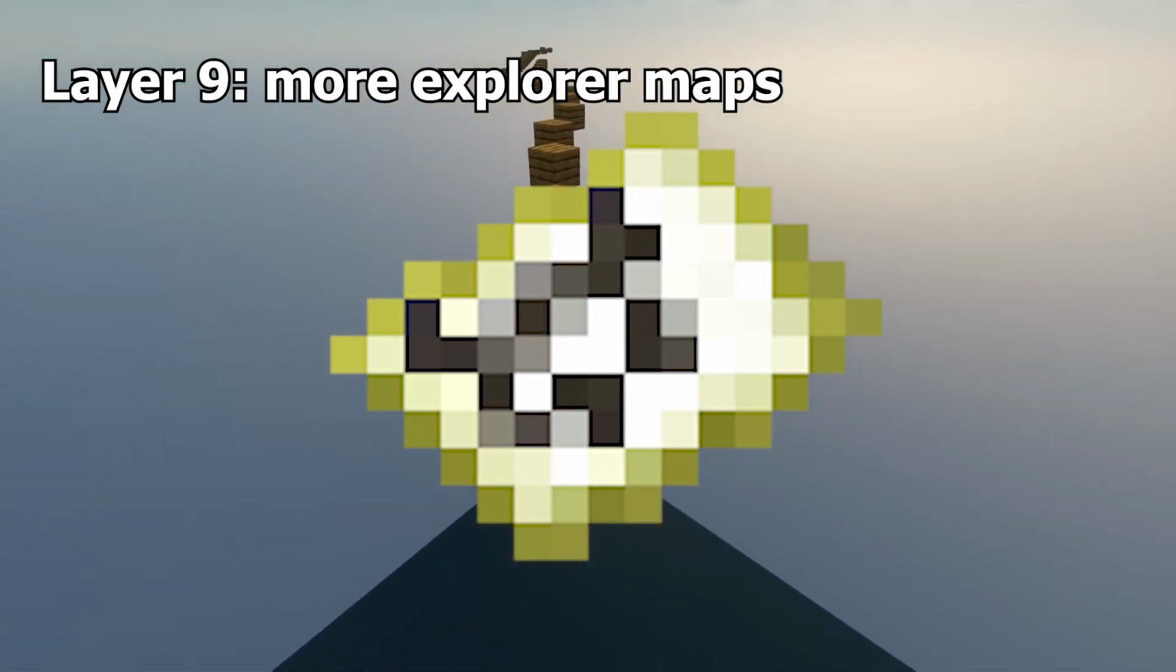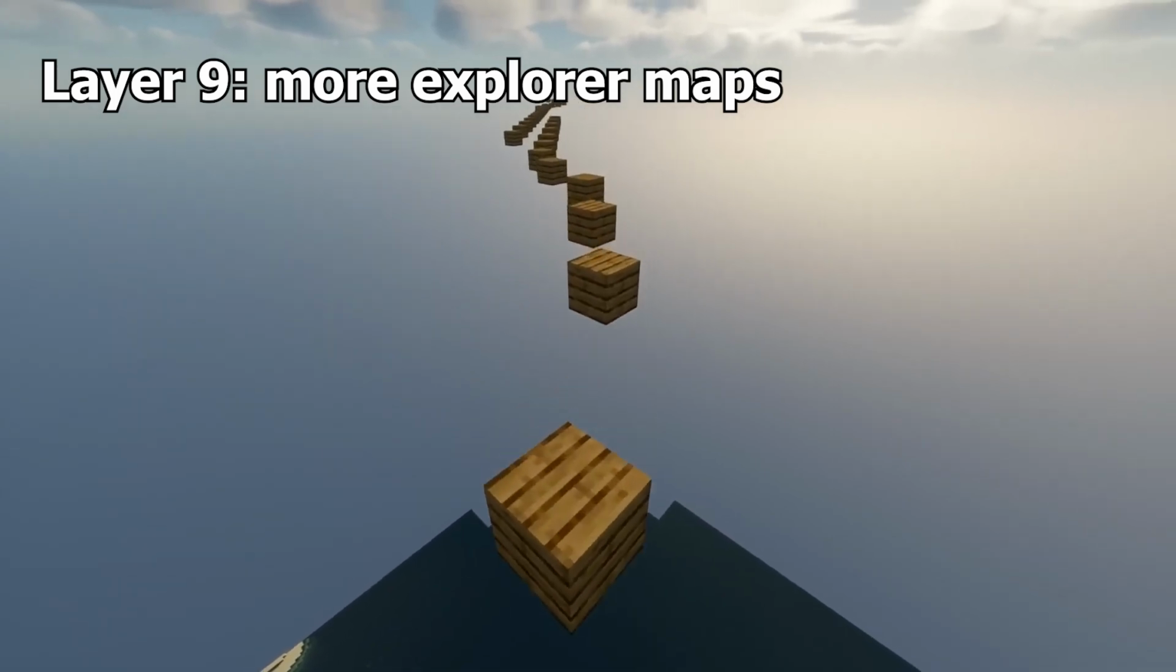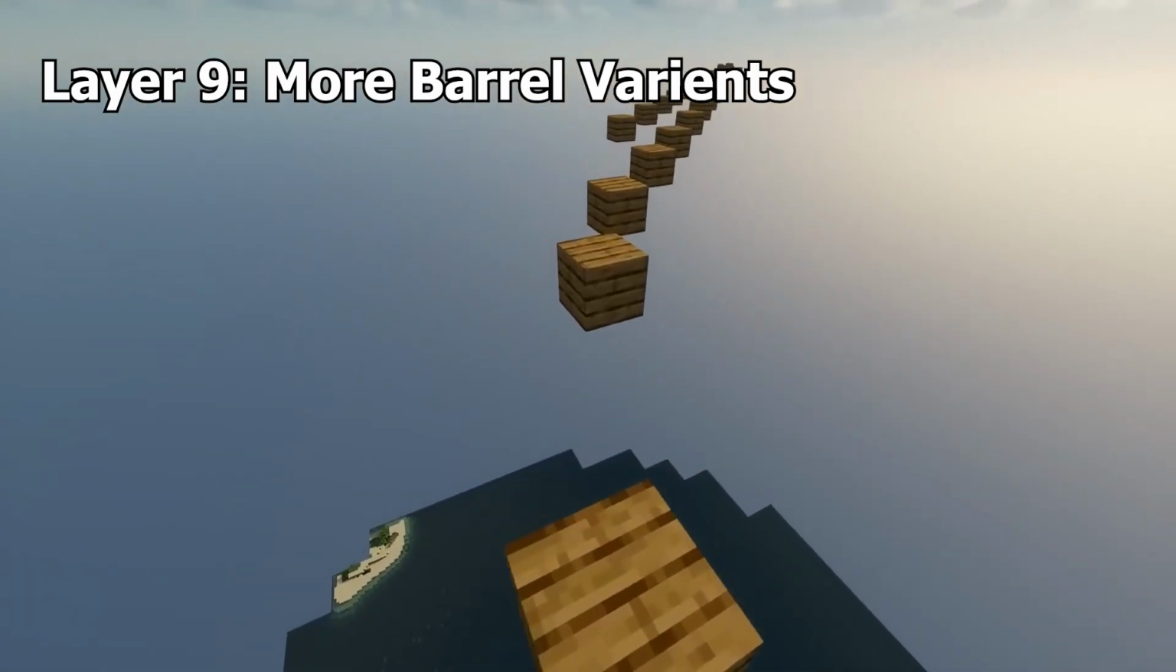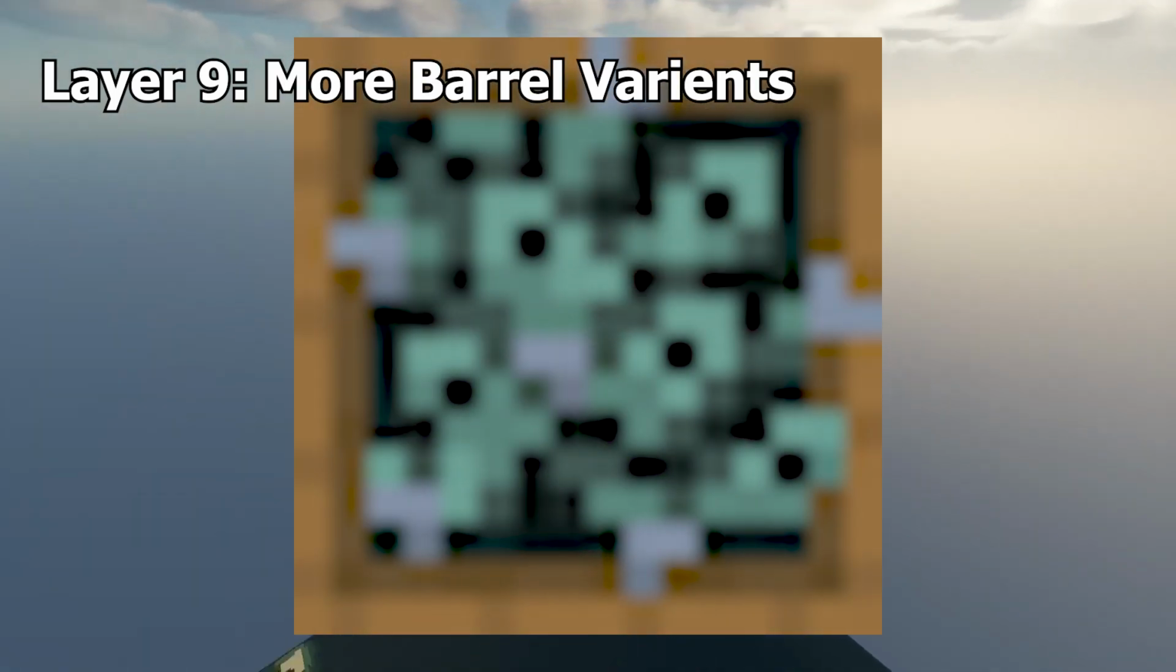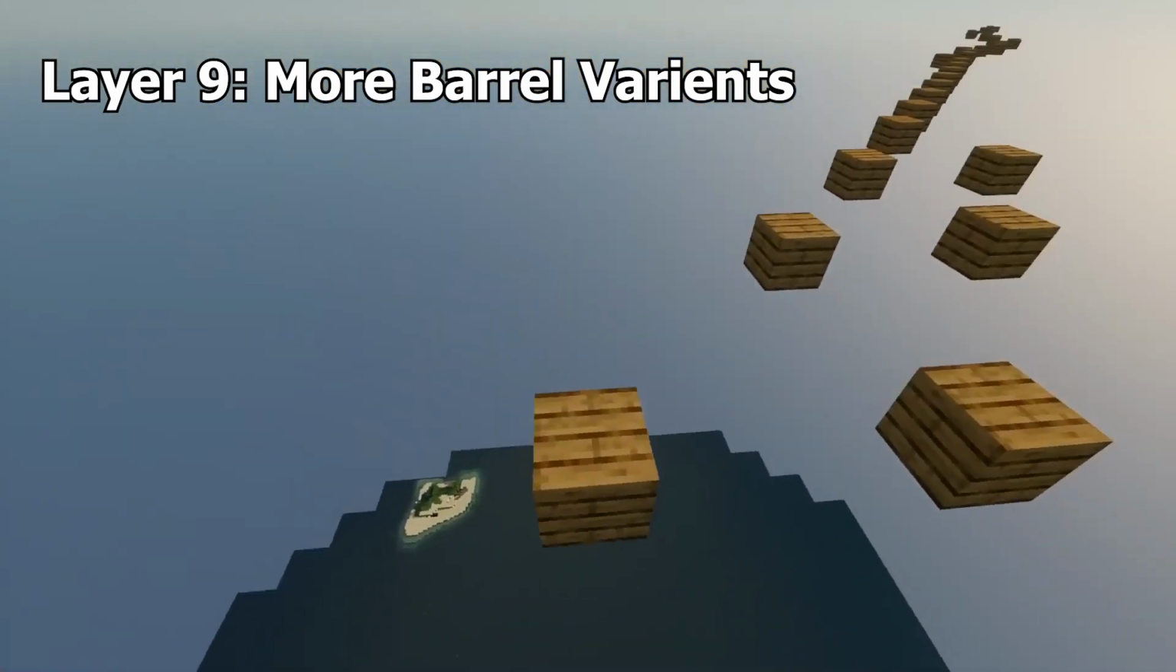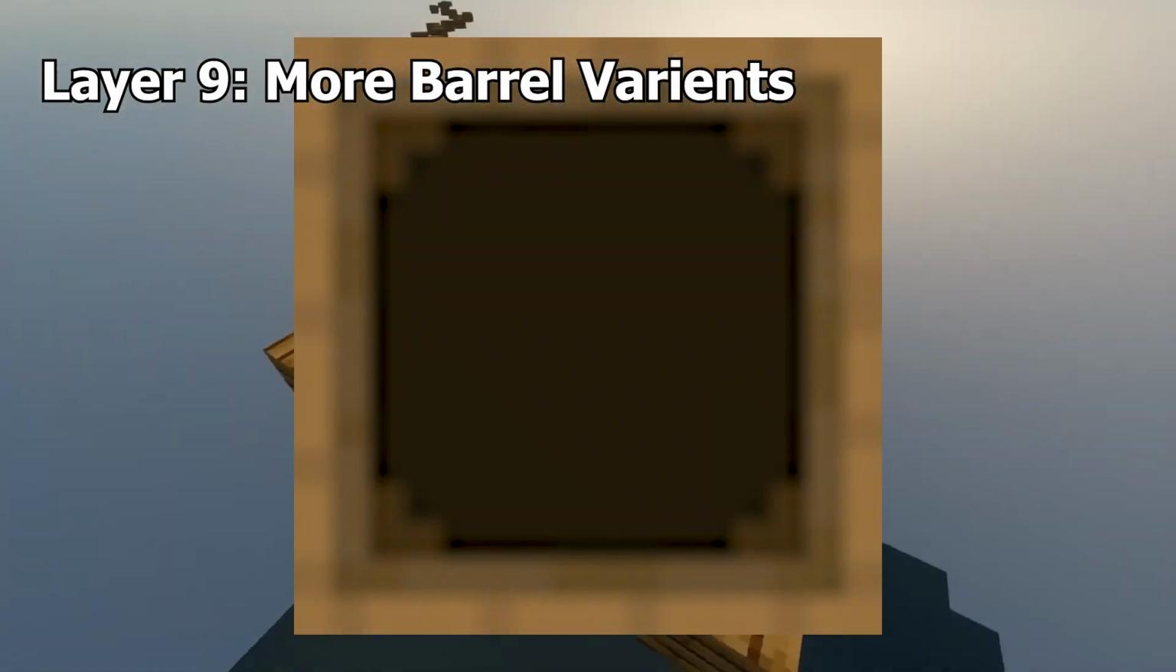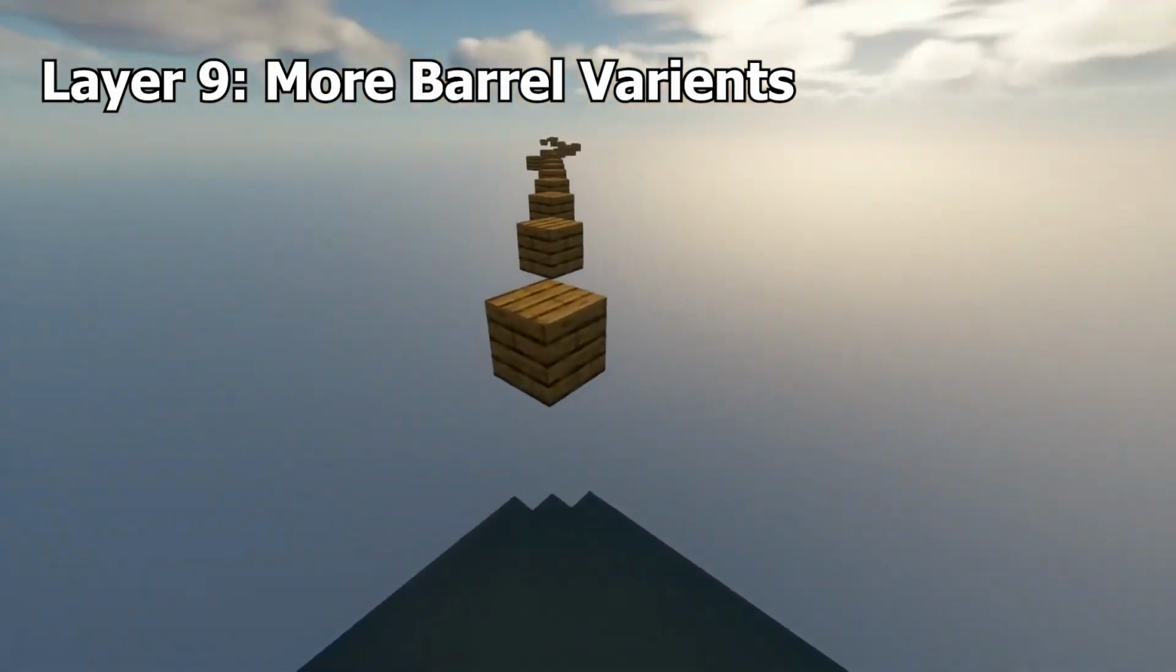Maybe there used to be more maps for different structures, but I couldn't find anything on them. More barrel variants. The Minecraft barrel actually has two hidden variants. One where the barrel is filled to the brim with fish, and another where the barrel is completely empty, with no lid on it at all.